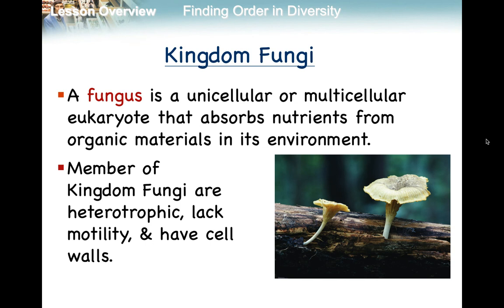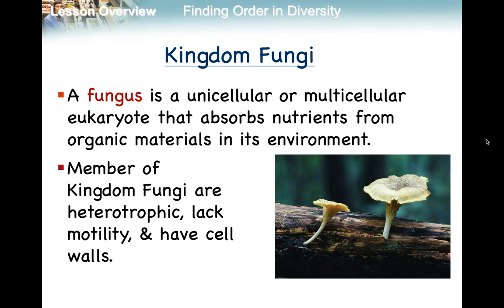The fungi kingdom, they can be multicellular or unicellular. These eukaryotes absorb nutrients from the environment. So they are not autotrophs, they are heterotrophs.